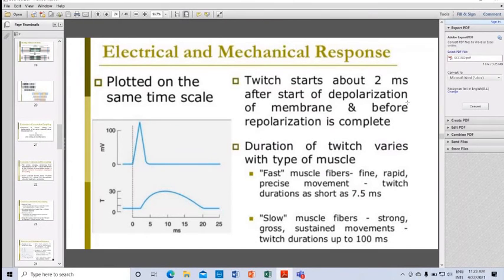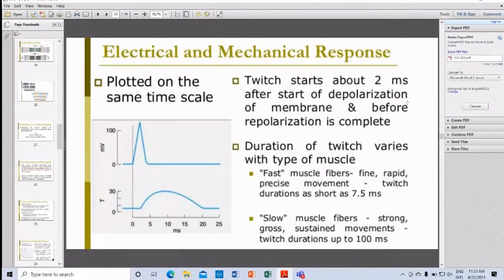The duration of twitch varies with the type of muscle. There are two types of muscle fibers, fast fibers and slow fibers.